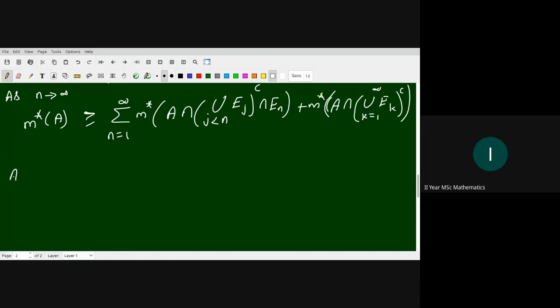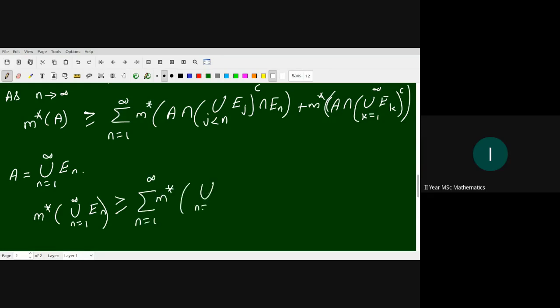So let us take A equal to union n from 1 to infinity E_n, right? Then the above inequality becomes m star of union n from 1 to infinity E_n is greater than or equal to summation n from 1 to infinity m star of (union E_k) intersection (union j less than n E_j complement) intersection E_n, plus the last term.